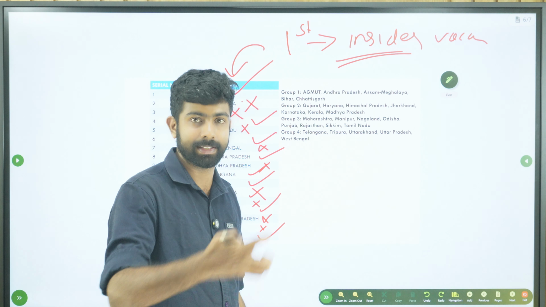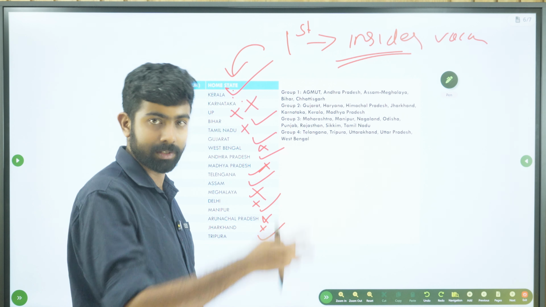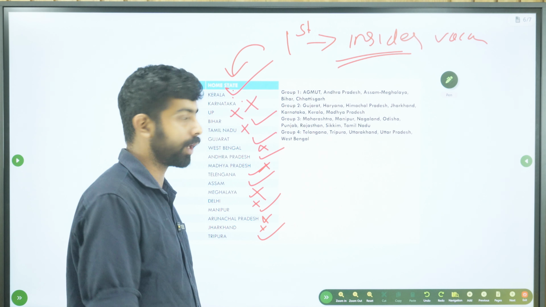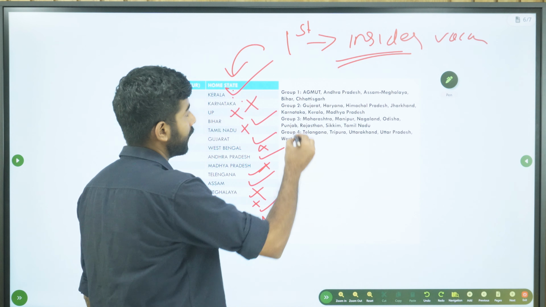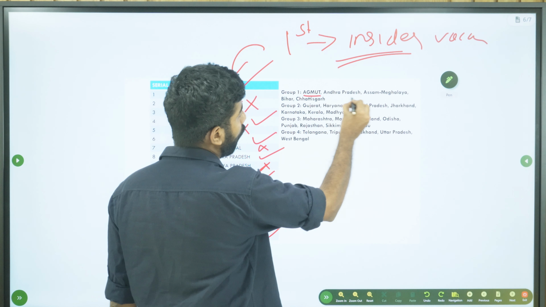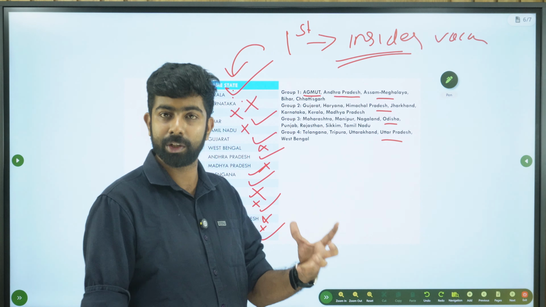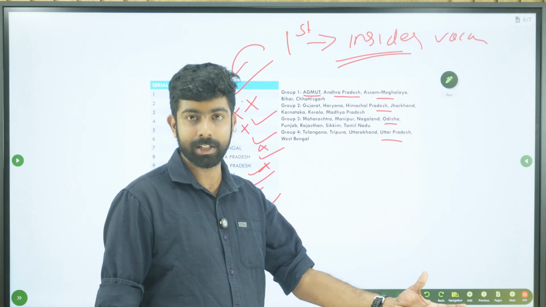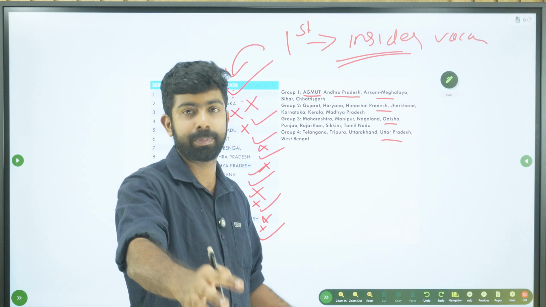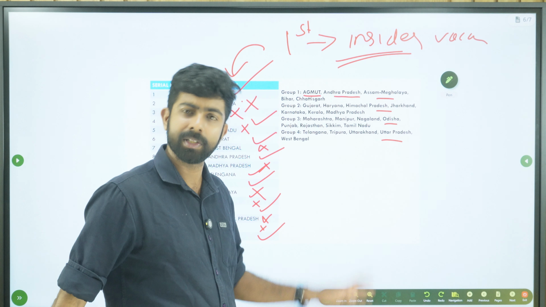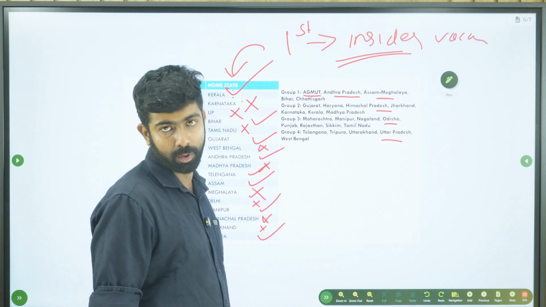Okay, 70 vacancies are there. So the first round involves filling the insider vacancies based on their home state preference. Then the next step here, you have to be careful. The next step involves filling according to the group. Basically, what the UPSC did is, they had the zonal division, they scrapped it, and they divided the cadres as per groups. They divided into 4 groups, arranged alphabetically.